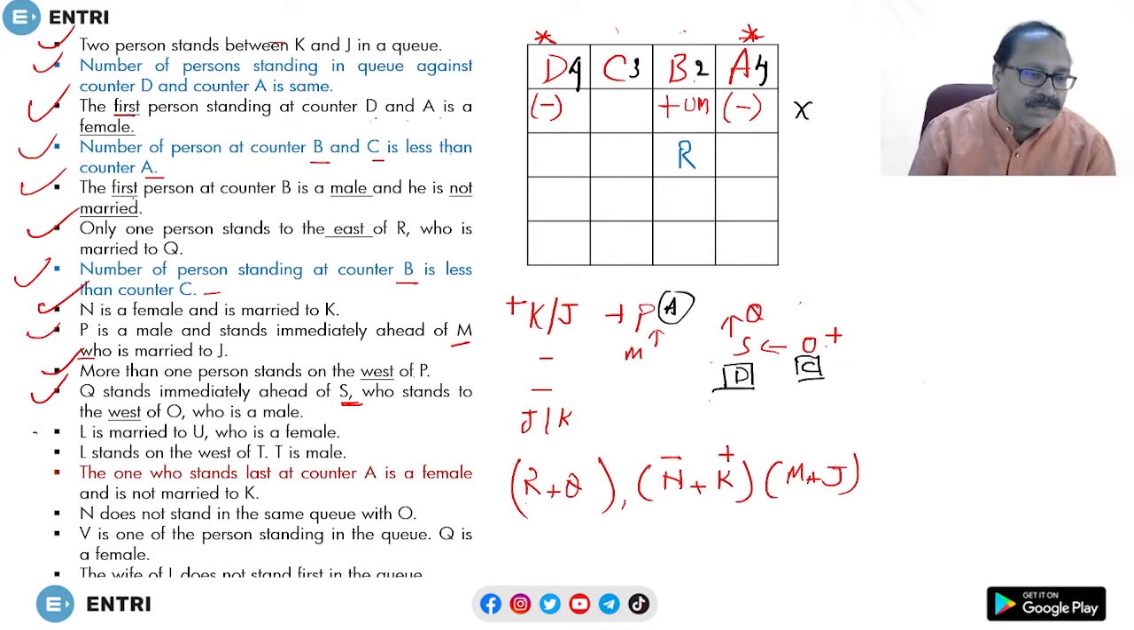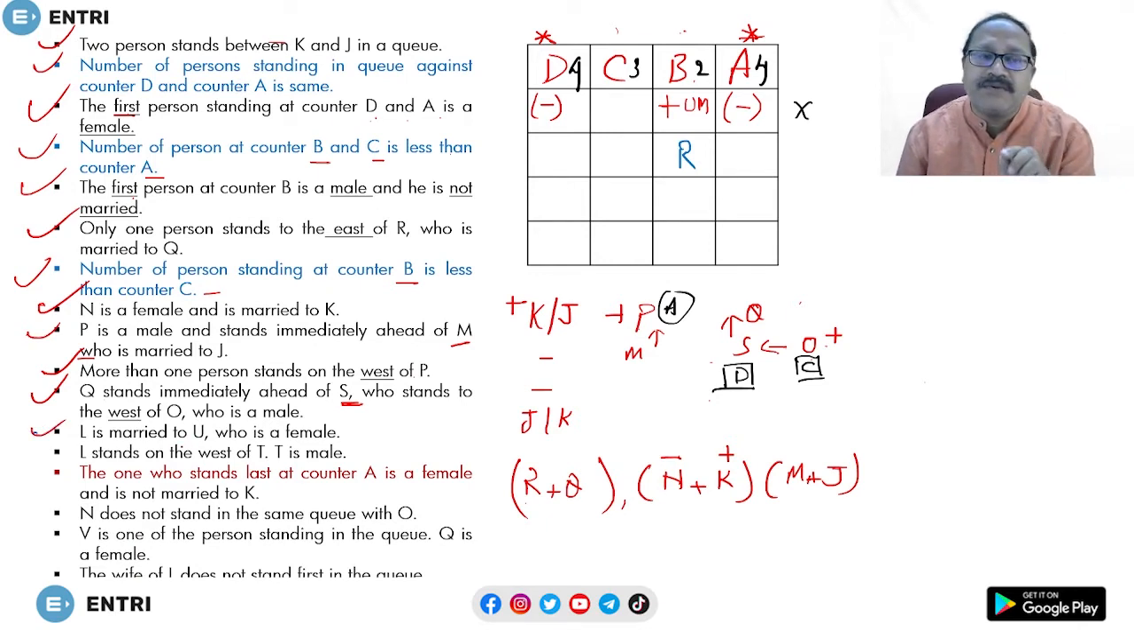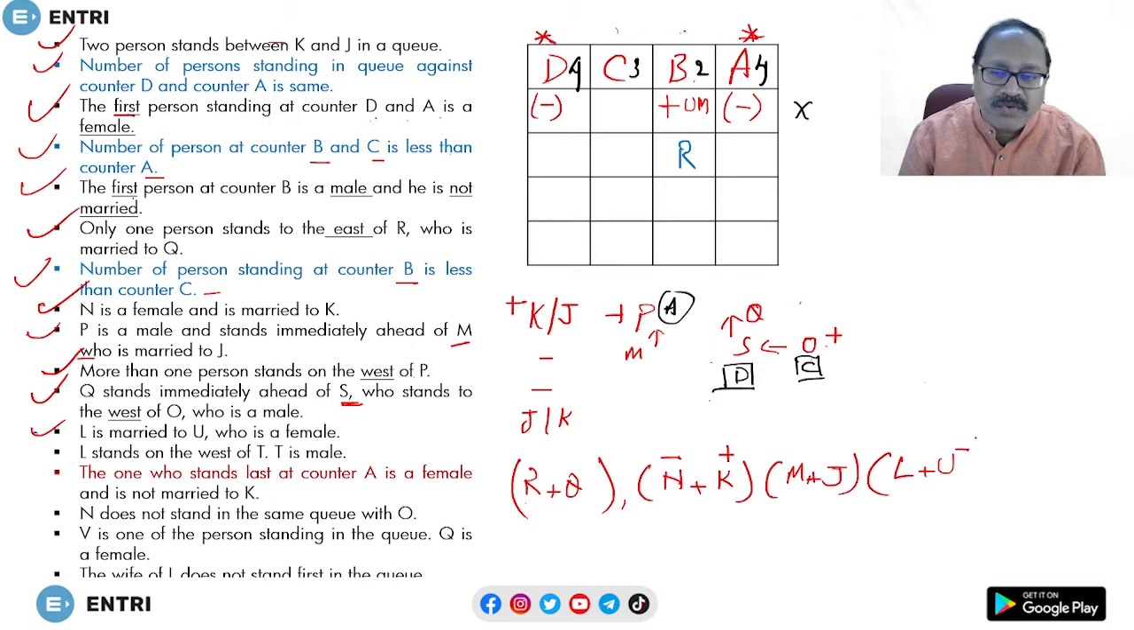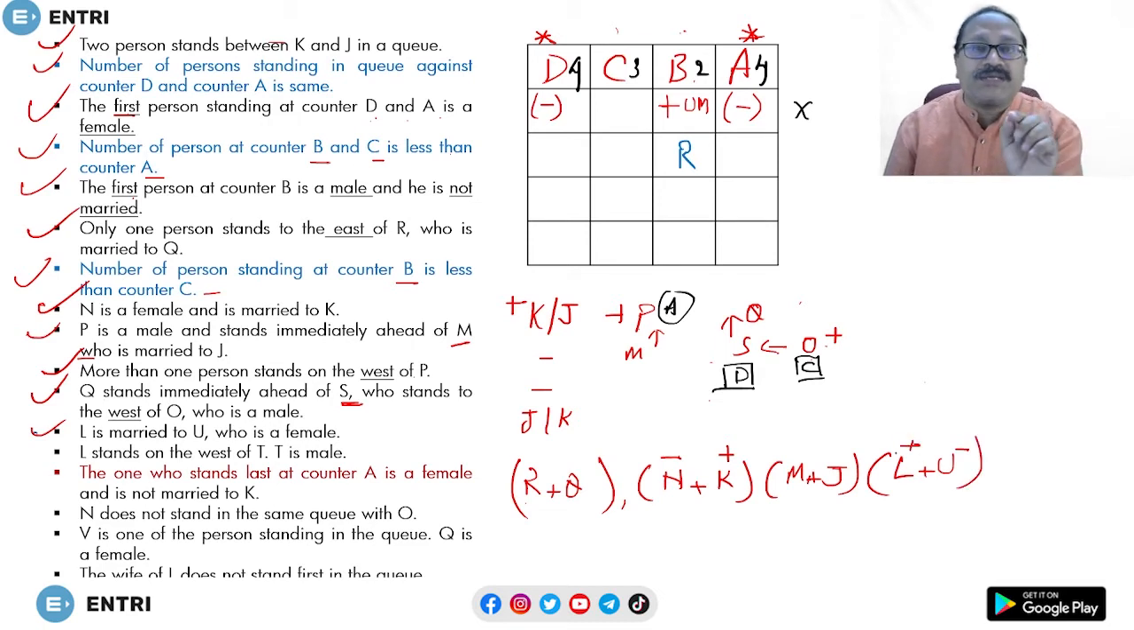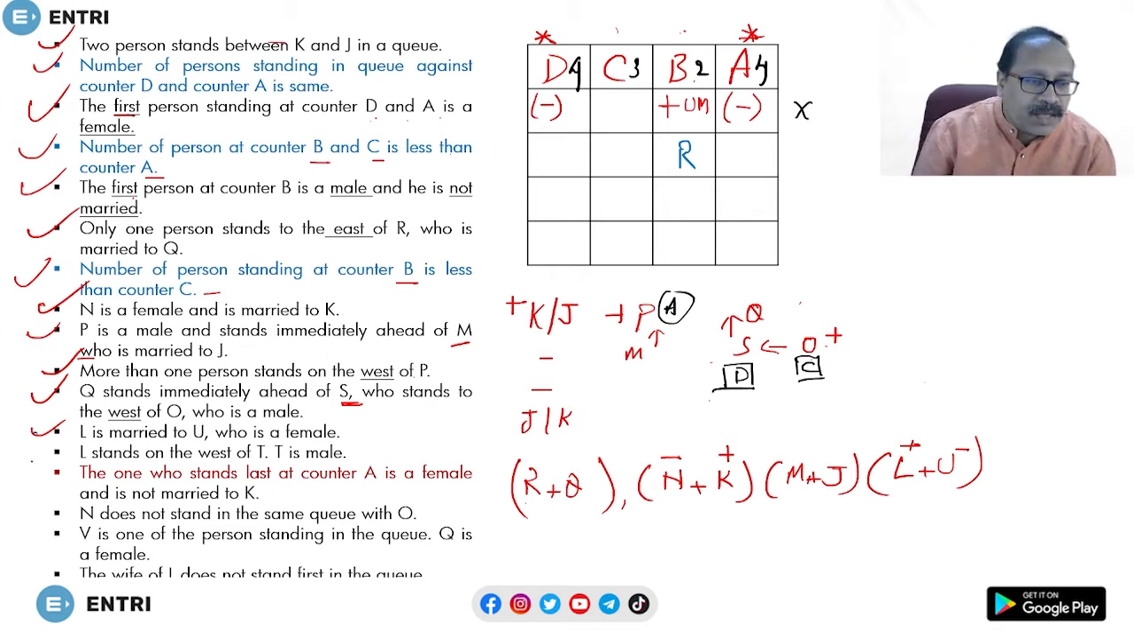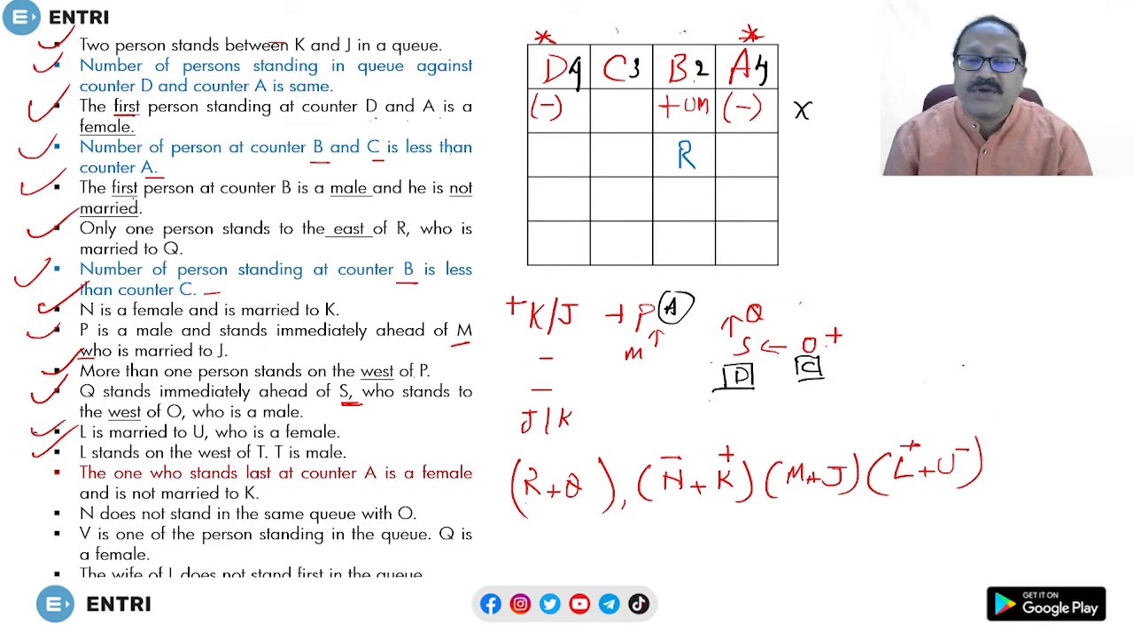Now the next is this condition: L is married to U, who is a female. So let's write down: L is married to U, who is female. U is female, then obviously L is male. Okay, next, all positions ఏమైనా తెలుస్తుందా? No, nothing. Next one: L stands to the west of T, and T is a male. L stands to the west of T.